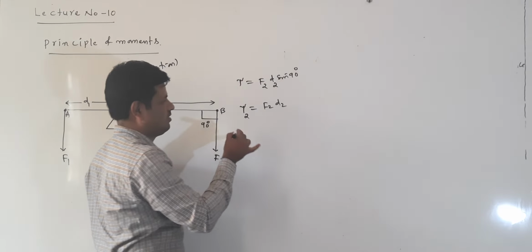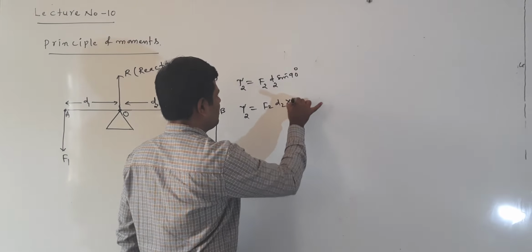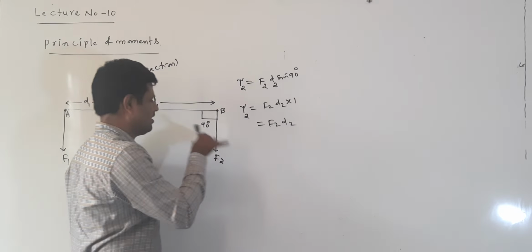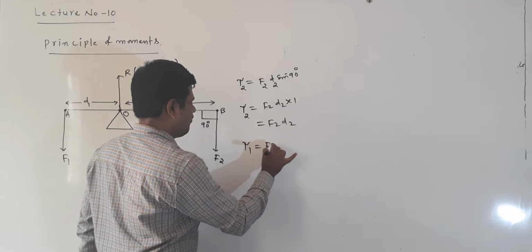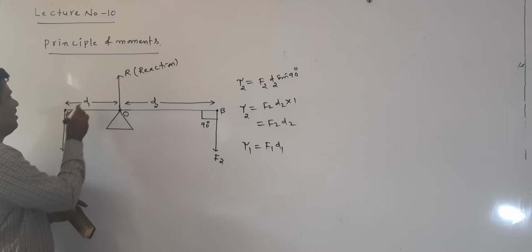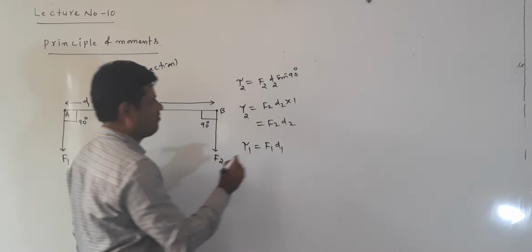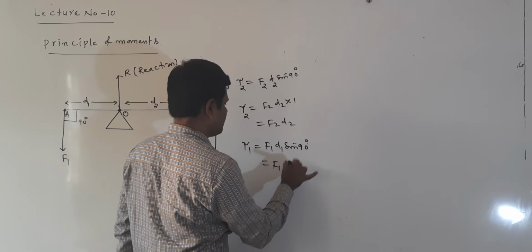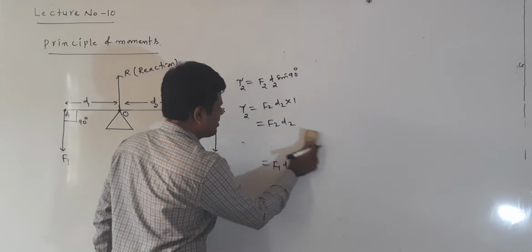I consider that as tau 2. Tau 2 is equal to F2 D2 sin 90. The value of sin 90 is 1, so the torque acting is F2 D2. Similarly, the torque acting tau 1 is equal to F1 D1. Here also the angle between F1 and D1 is 90 degrees, so torque is F1 D1 sin 90, and sin 90 is 1. Next we find the direction of the torques.